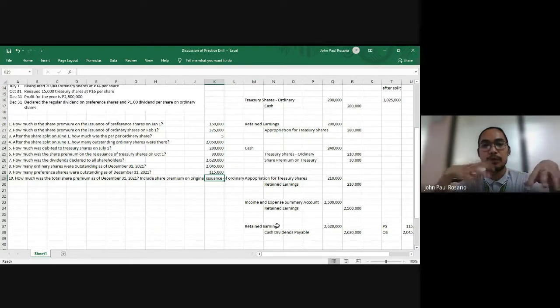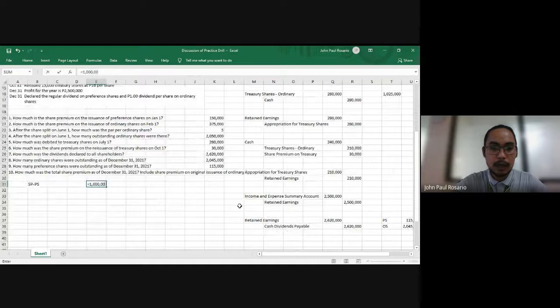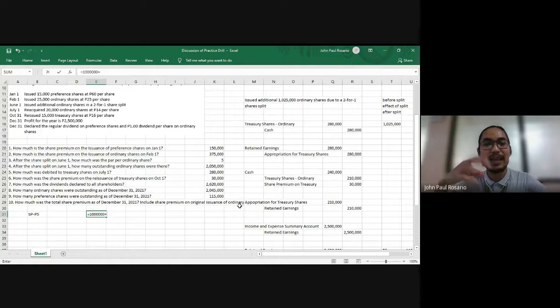Now for question number 10, how much was the total share premium as of December 31, 2021? Include the share premium on original issuance of ordinary shares, preference shares, and share premium on treasury. Now for the share premium on our original issuance on preference shares, originally we have 1 million. And the only transaction in 2020 affecting our preference shares, which also affected our share premium on the original issuance of preference shares, is on January 1, where we had a share premium of 150,000.